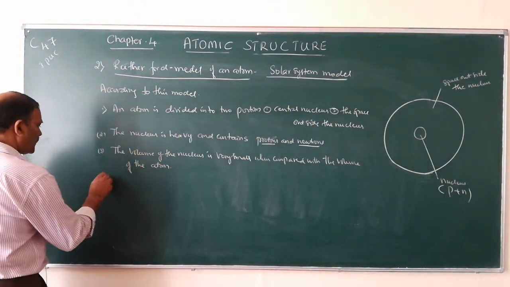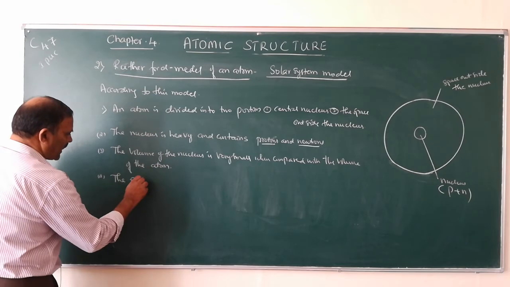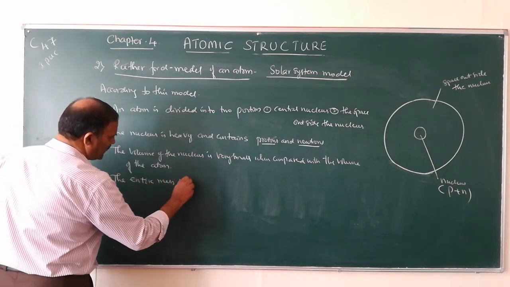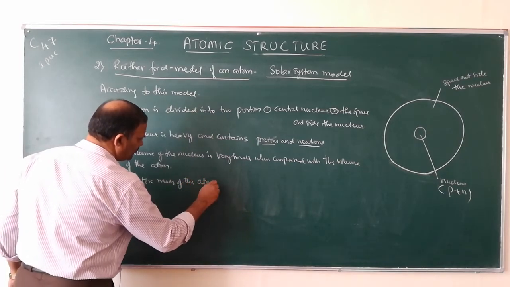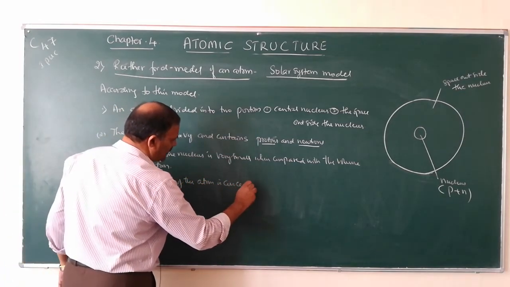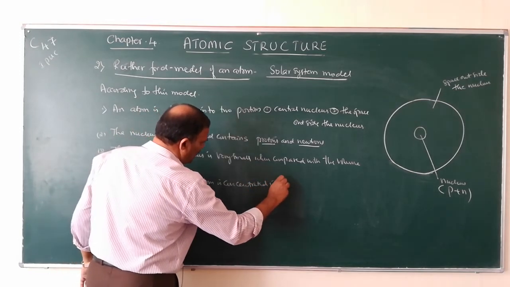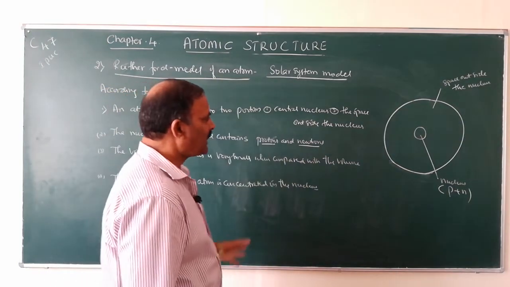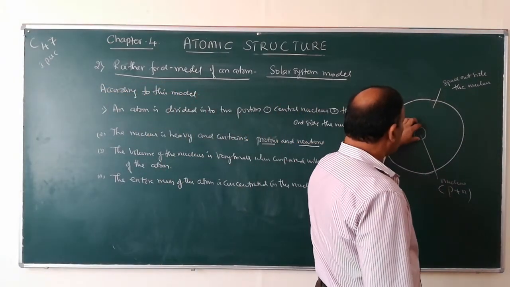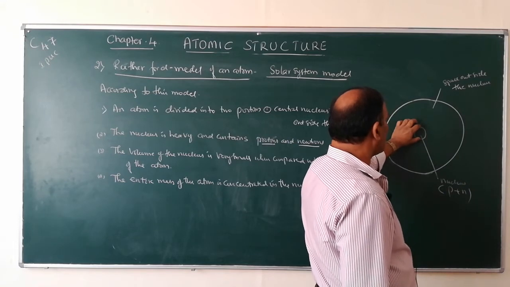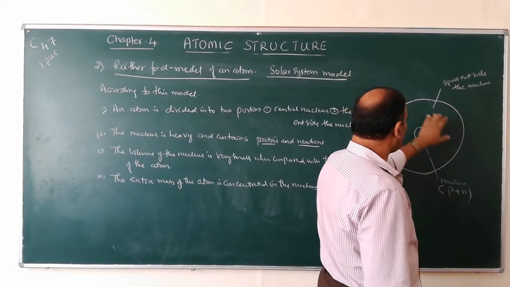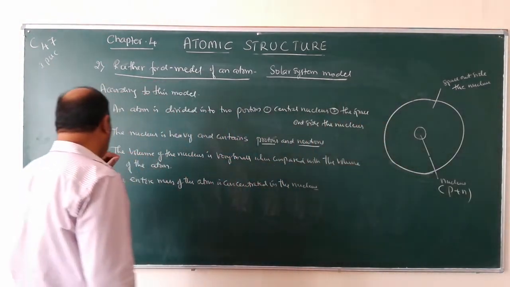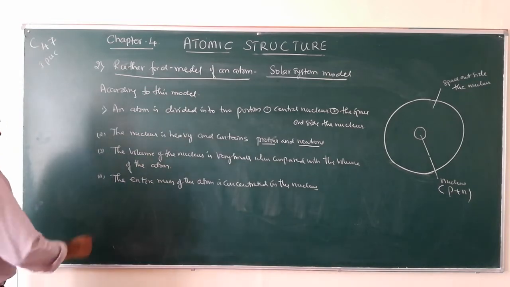So, fourth one, the entire mass of the atom is concentrated in the nucleus. So, ಇಡೀ ಆಟಮಿನ ತೂಕ ಎಲ್ಲಿ ಕಾನ್ಸಂಟ್ರೇಟ್ ಆಗಿರುತ್ತೆ? ನ್ಯೂಕ್ಲಿಯಸ್ ಅಲ್ಲಿ ಮಾತ್ರ ಕಾನ್ಸಂಟ್ರೇಟ್ ಆಗುತ್ತೆ. ಉಳಿದ ಜಾಗದಲ್ಲೆಲ್ಲ ತೂಕ ಇರಲ್ಲ. All the mass is due to the mass of the nucleus. This is the fourth one.